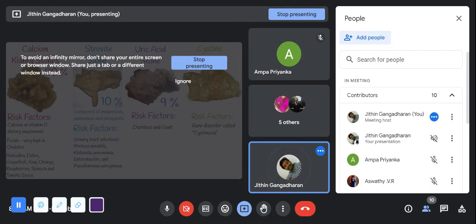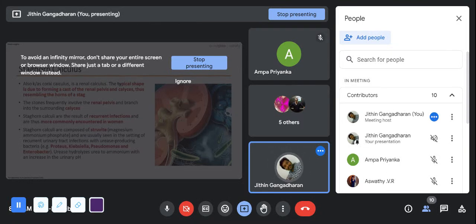Next is uric acid. In case of gout, rheumatoid arthritis, okay, there will be uric acid stone. What is the normal uric acid level? It is 6 to 8. Okay. Next is cystine stone, which is just 1%. Okay. A rare disorder called cystinuria.